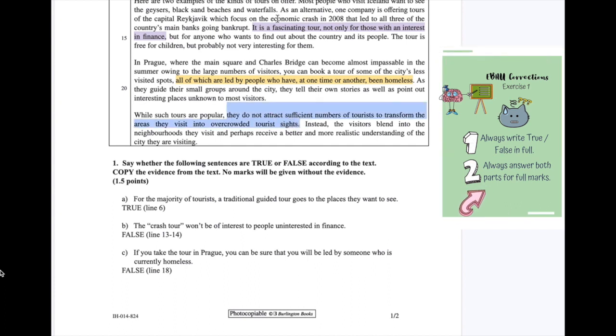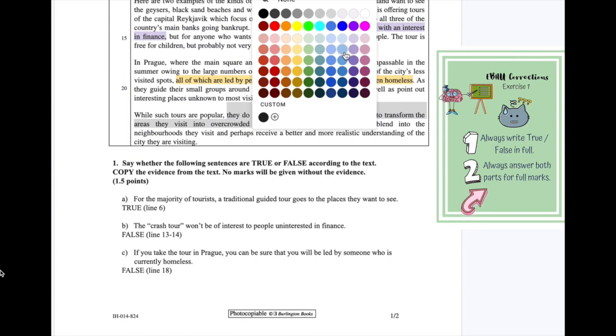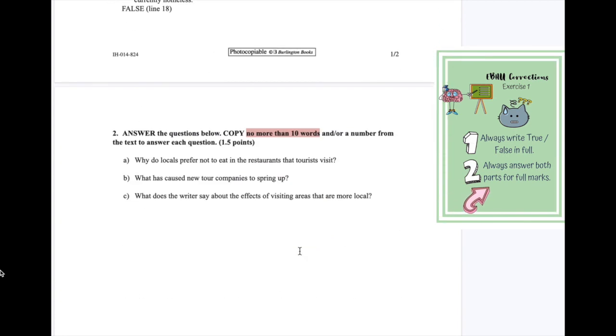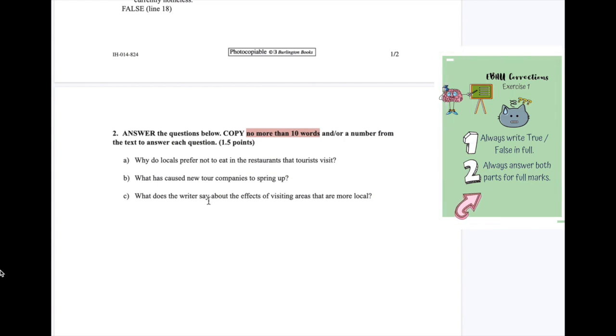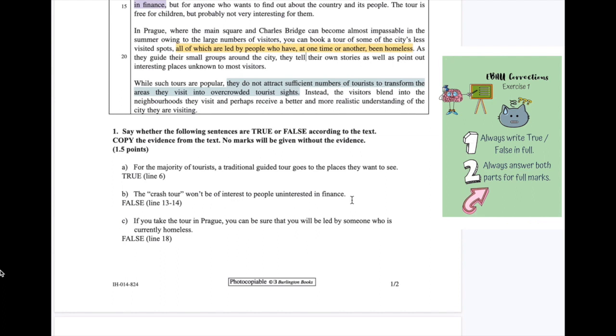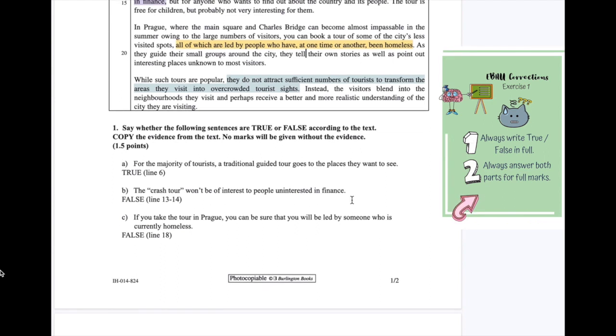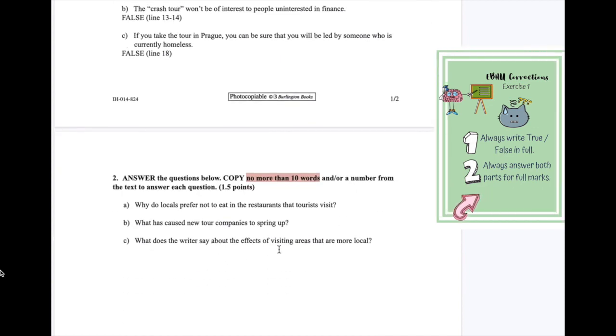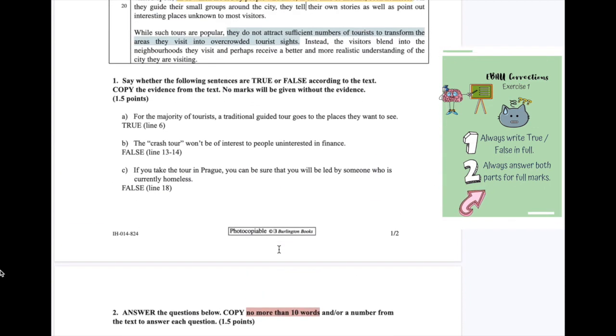As you can see, there's definitely more than 10 words. Okay, but that's where we're going to start. So we're going to start here. Right, so reread our question. What does the writer say about the effects of visiting areas that are more local? So more local means that they are less touristy. So it's where more the normal people live and where tourists don't visit. So what is the problem? Or what is the effect that's going to happen if this happens?